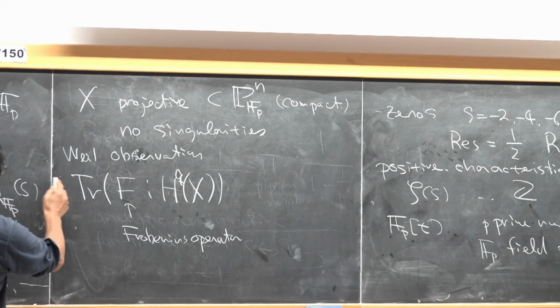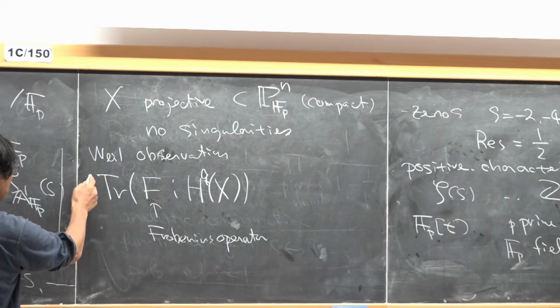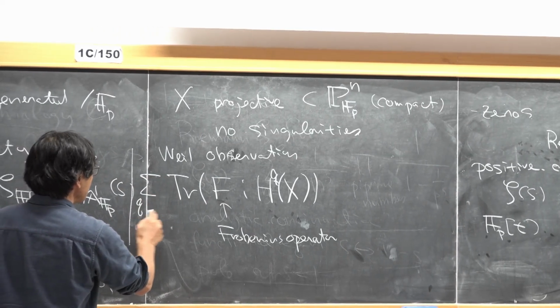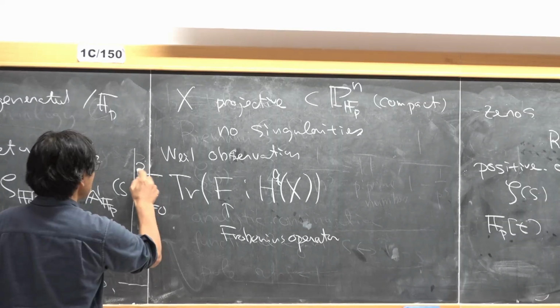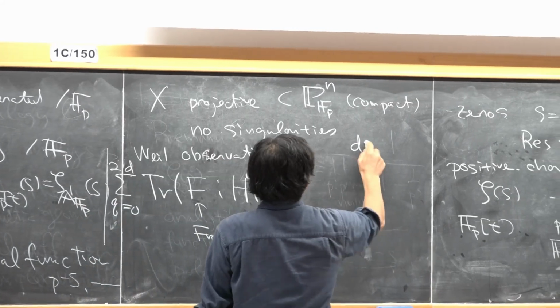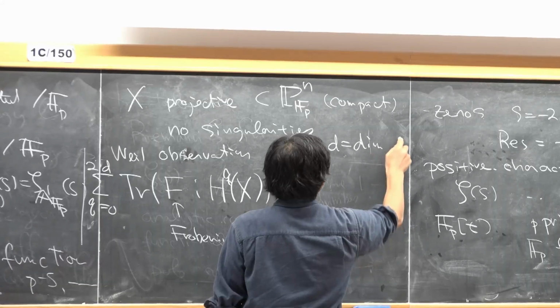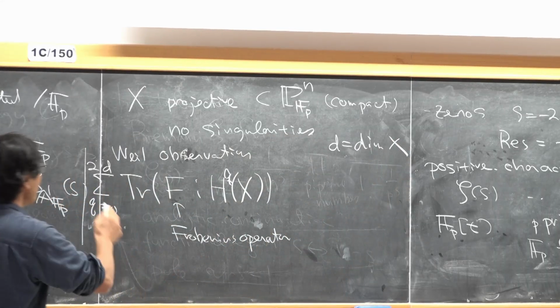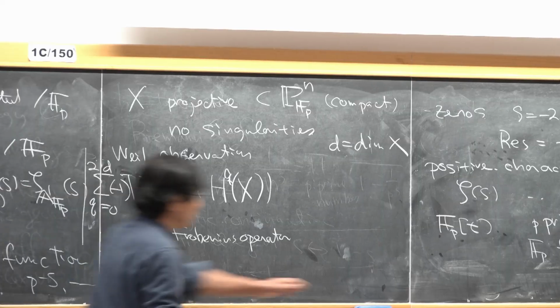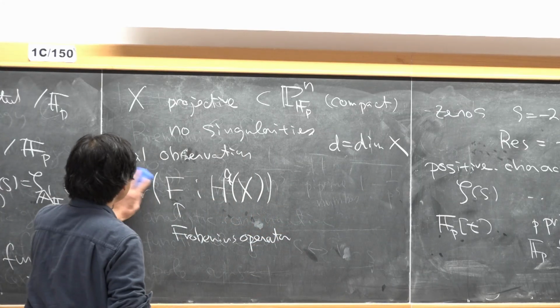To consider this Lefschetz trace formula, we need to take the alternating sum over q from 0 to 2d, where d is the dimension of X. One needs to take an alternating sum, so I have to put a sign here.